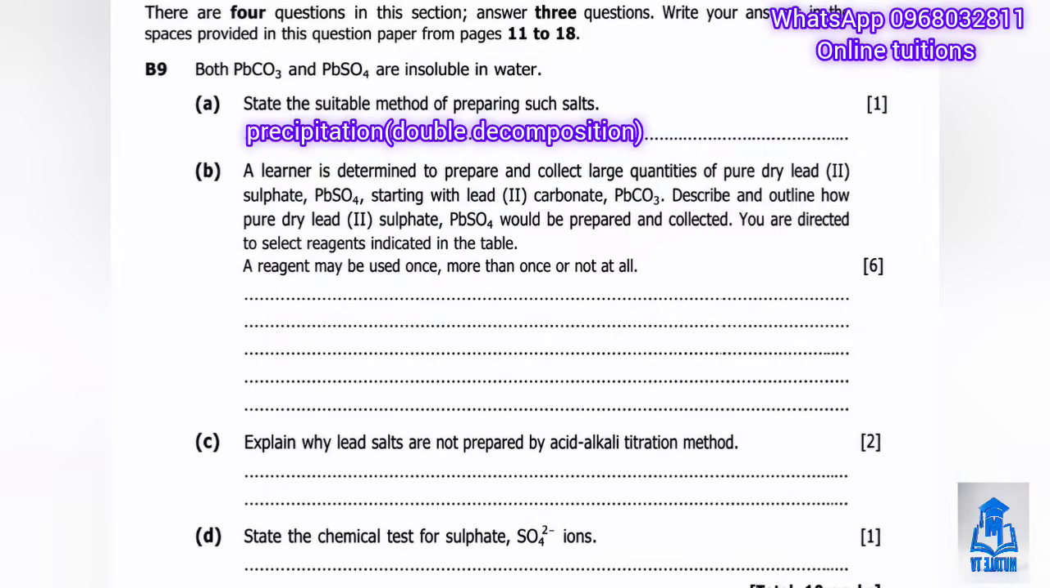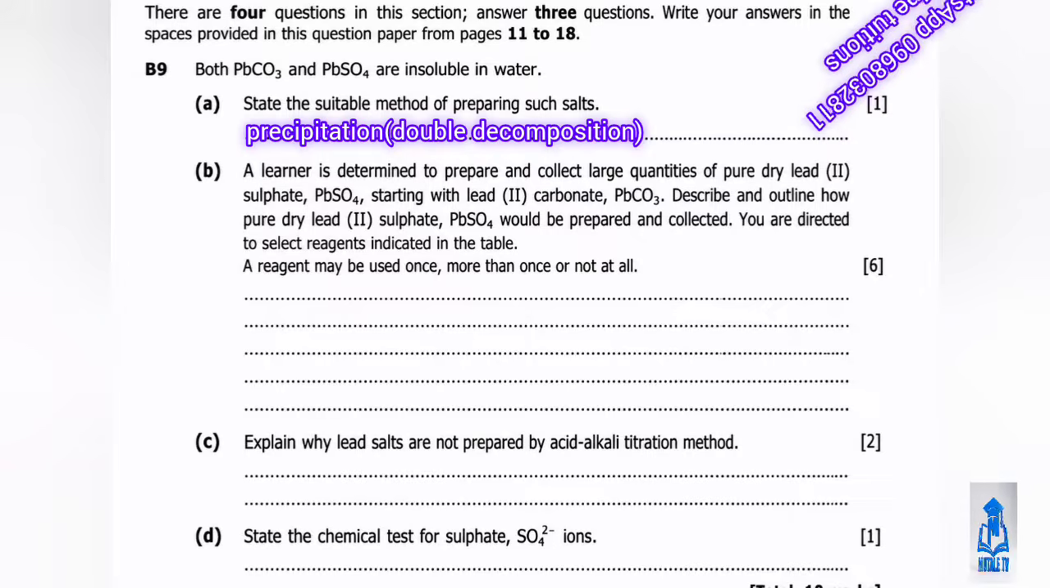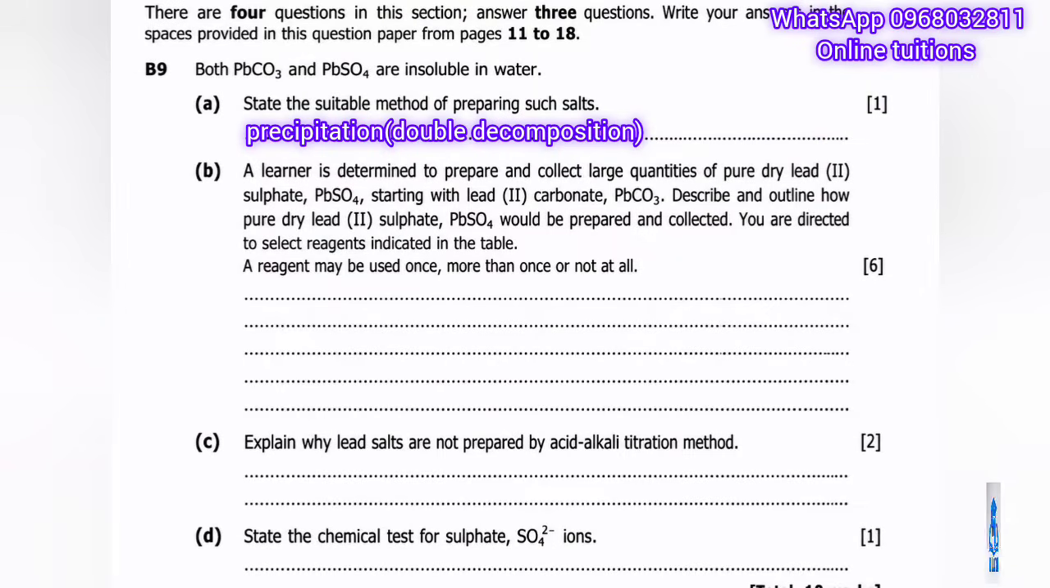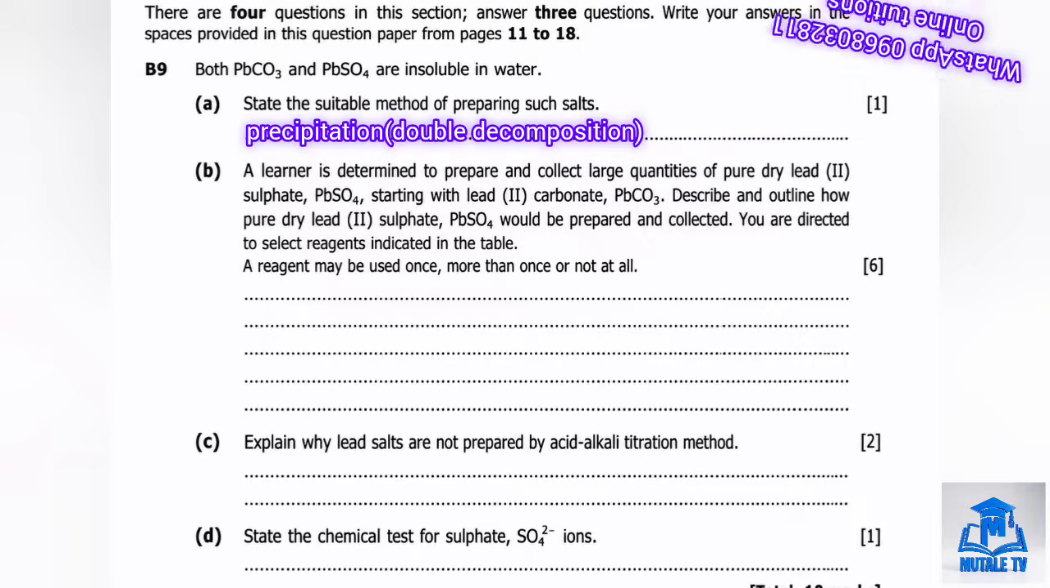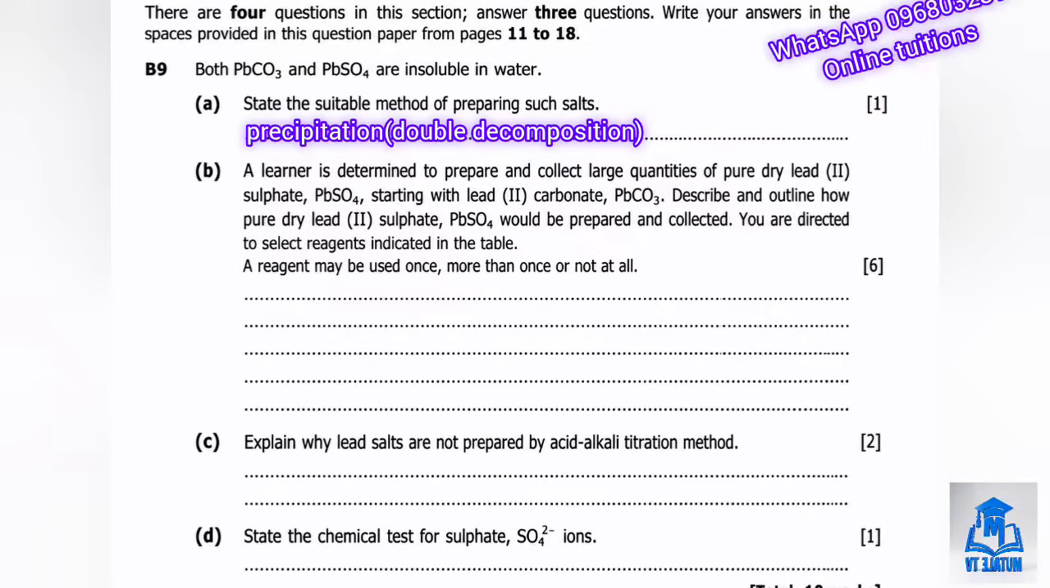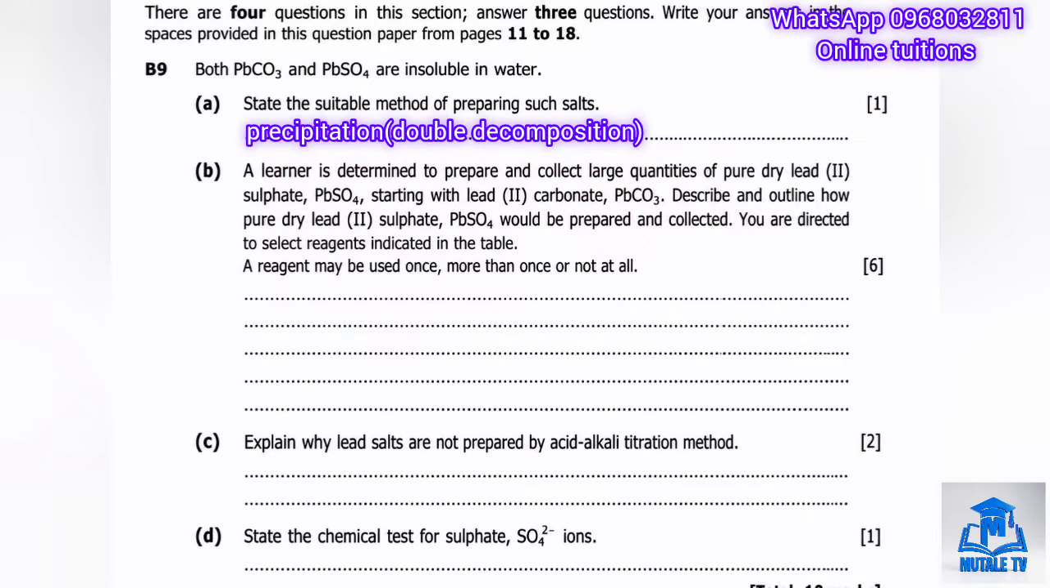Part B asks us to describe how pure dry lead sulfate would be prepared and collected, starting from lead carbonate and selecting from the given reactants: lead carbonate solid, dilute sulfuric acid, dilute nitric acid, sodium sulfate, and distilled water. So let's go through this step by step as a full method.